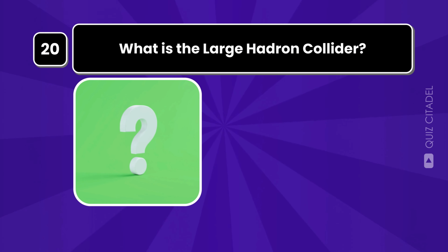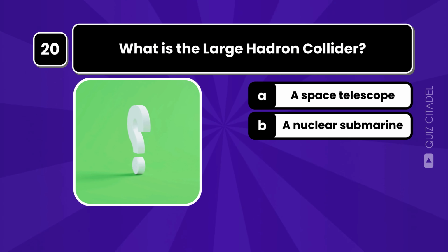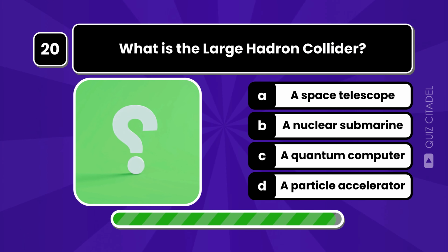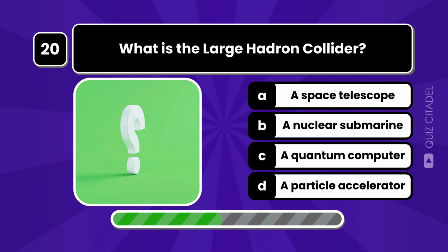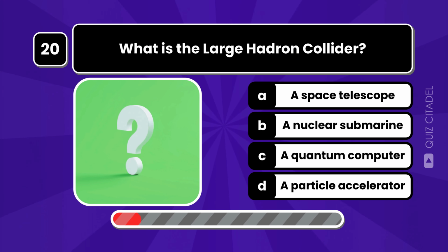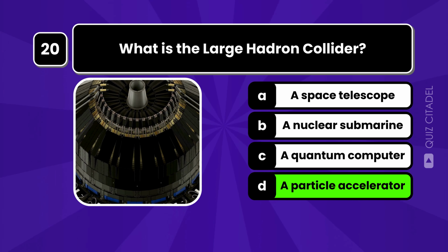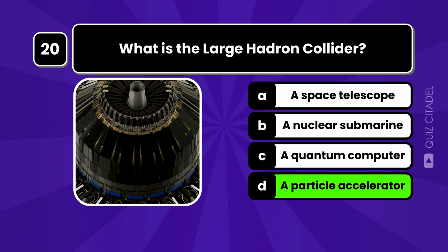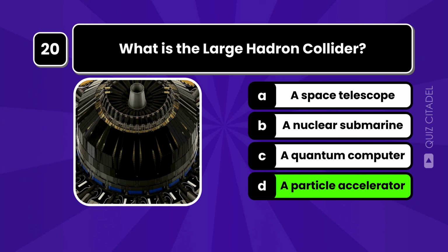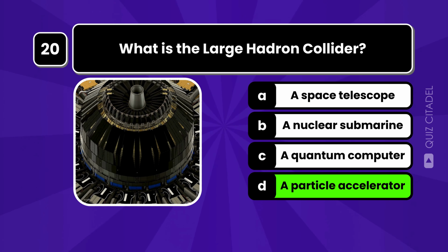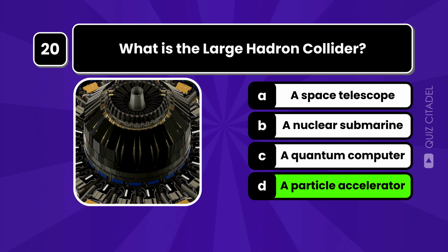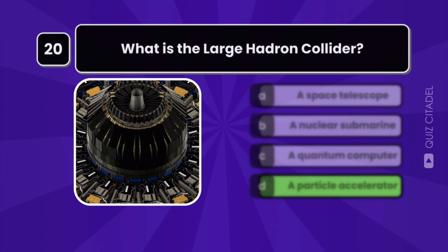What is the Large Hadron Collider? The Large Hadron Collider is the world's largest particle accelerator, located at CERN in Switzerland. It accelerates particles to nearly the speed of light to study fundamental physics.